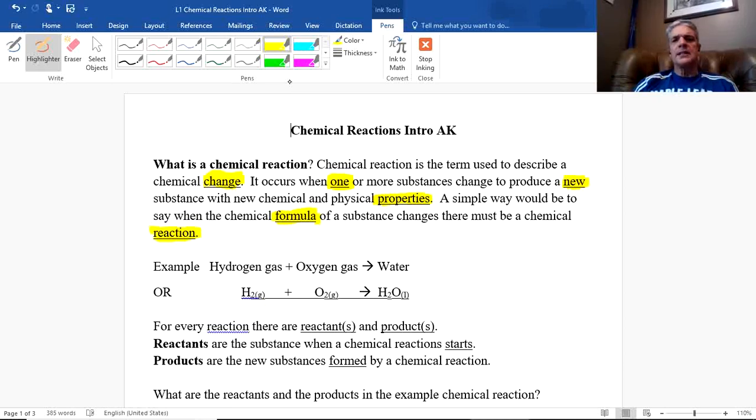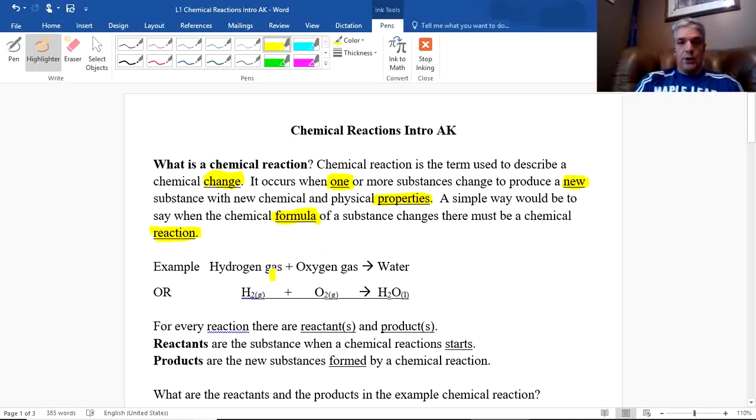So an example is if we took hydrogen gas and we combined it with oxygen gas, believe it or not, we can make water. And actually, we can produce quite a bit of energy. This is how they make energy for, I think, those special hydrogen batteries that produce electricity. They can use this process to generate energy.